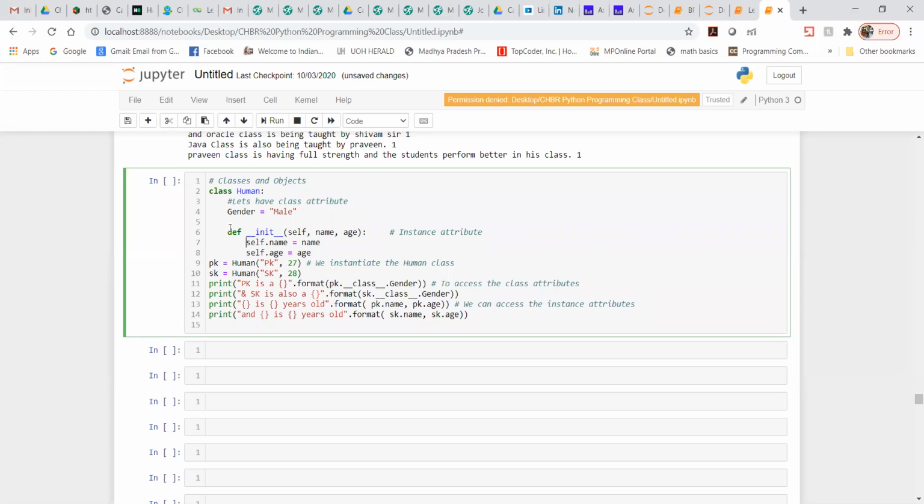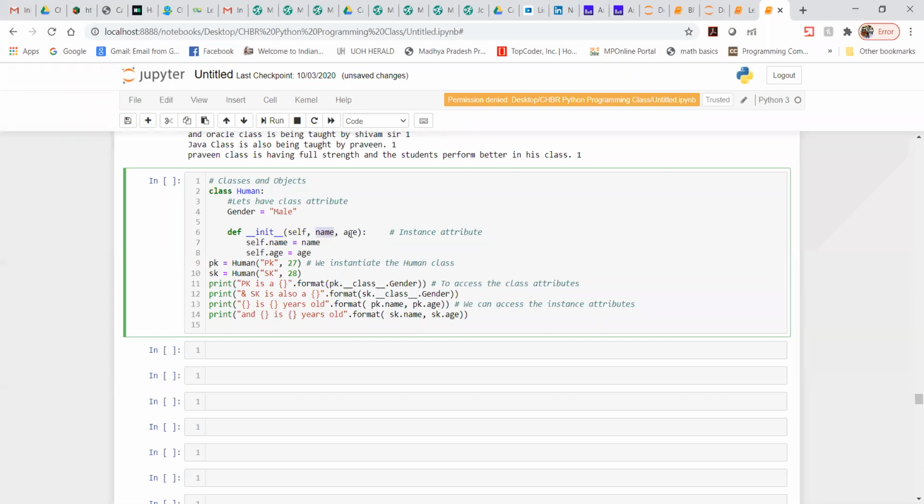So this is nothing but the instance attribute, or maybe you wanted to initiate your attribute. How exactly can you initiate that? Here I have just one method, which is the initialization method, where I'm writing self, which you can write or not. It doesn't matter much, but it's always useful to write self.